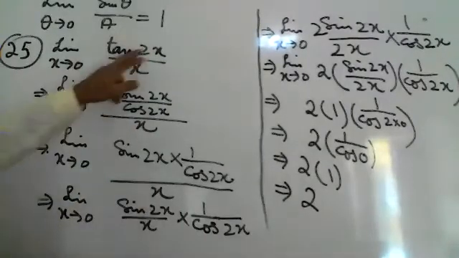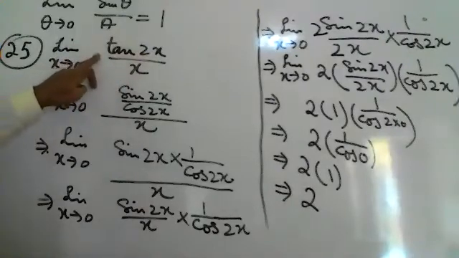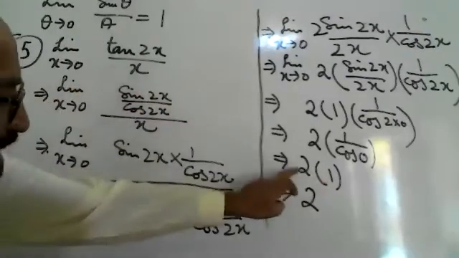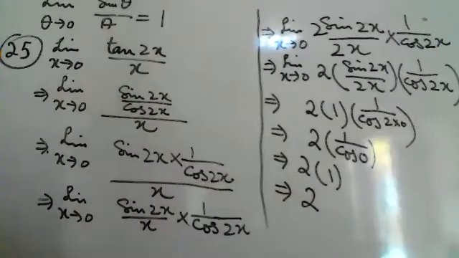That means tan 2x upon 2x, 2 multiplied over there and multiplied over there, so tan 2x upon 2x will be 1. So 2 into 1, the answer is 2.